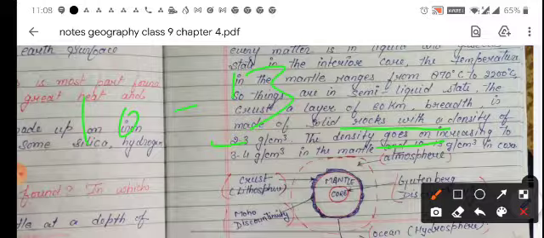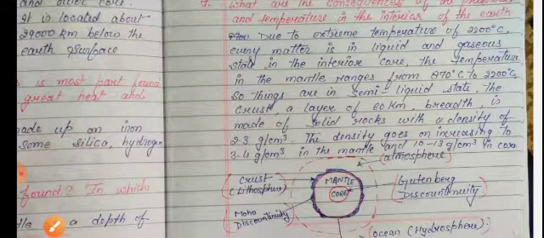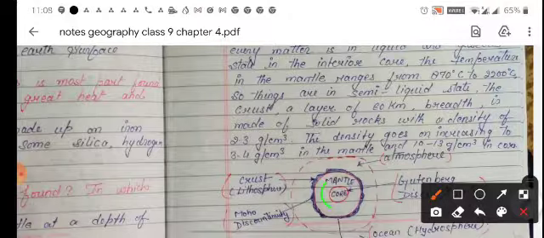Now you can see here, this is the structure. This part represents the core, and the red circle is your Gutenberg discontinuity, and this circle is your mantle, and here this is your crust portion, and the red line between the mantle and crust is your Moho discontinuity, and this is your atmosphere.